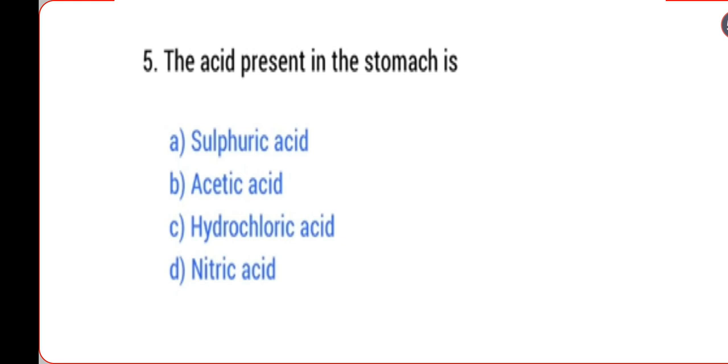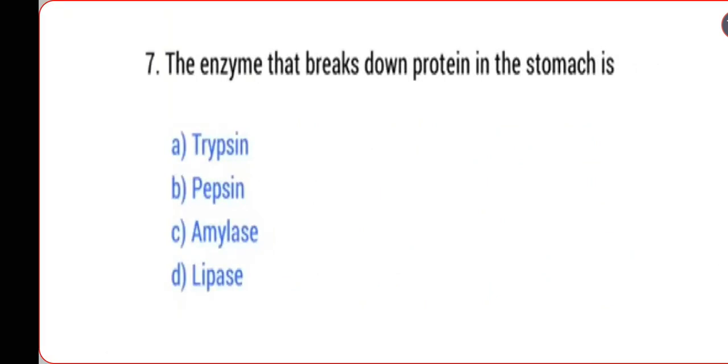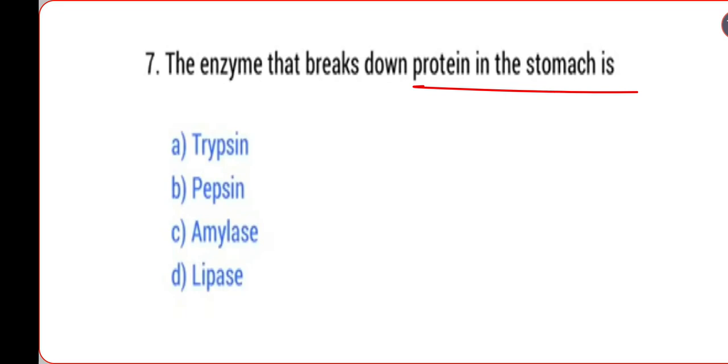Next, the acid present in the stomach: hydrochloric acid is present in the stomach. Next question: which part of the alimentary canal absorbs most nutrients? The small intestine absorbs most nutrients. The enzyme that breaks down proteins in the stomach is pepsin. Pepsin enzyme breaks down proteins in the stomach.